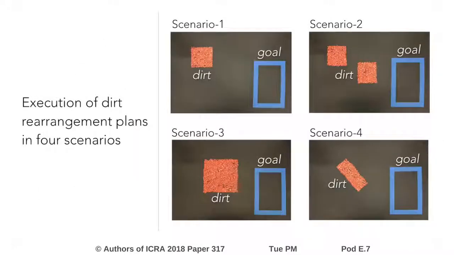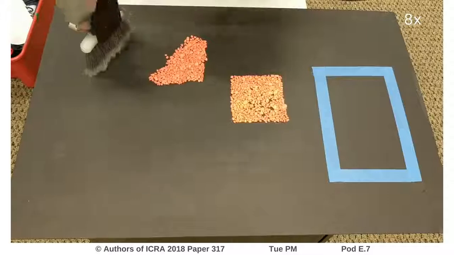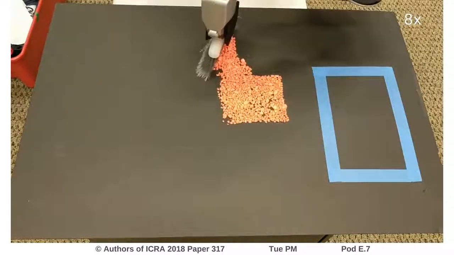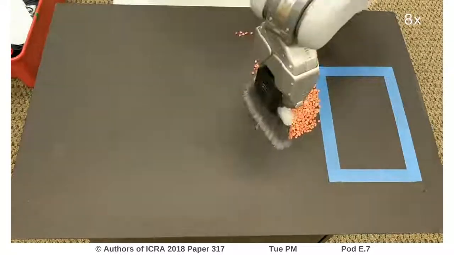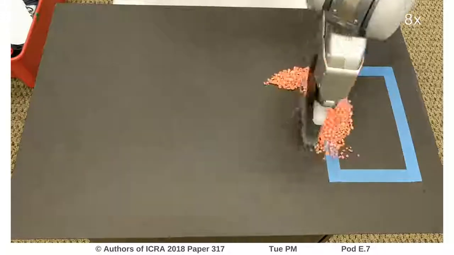Here we show the PR2 and Fetch robots using our approach to clean dirt in 4 different scenarios. Here the PR2 cleans 2 areas of dirt by first consolidating them into a single pile.